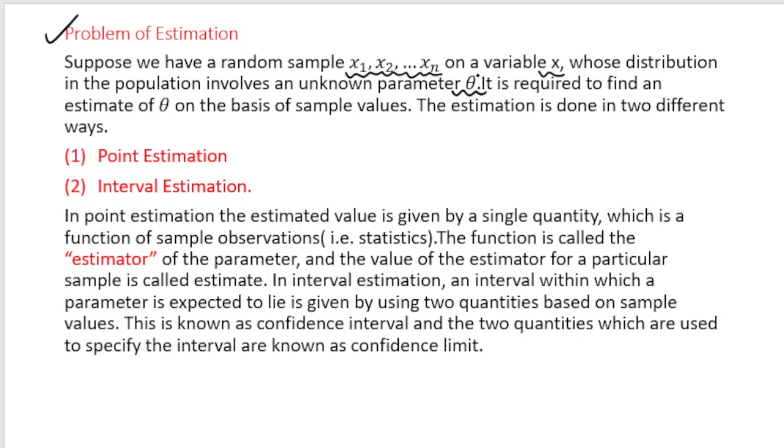Theta is a parameter, which means theta is a statistical measure associated with the population. So it is required to find an estimate of theta on the basis of sample values. On the basis of these sample values that I have got, I want to estimate the value of theta. The estimation can be done in two different ways. One is point estimation and another is interval estimation. So let us quickly understand what is point estimation and interval estimation.